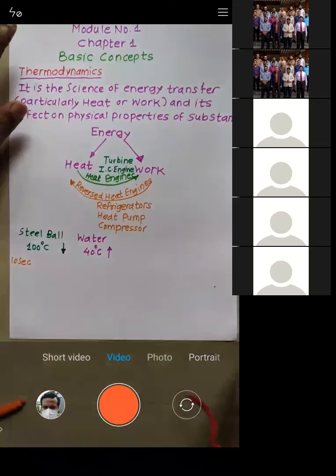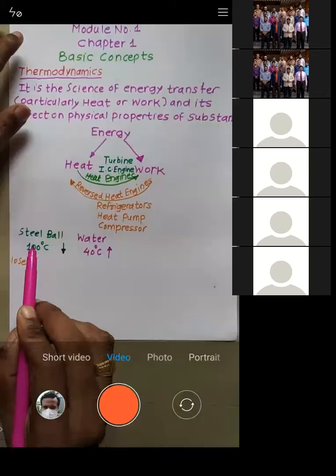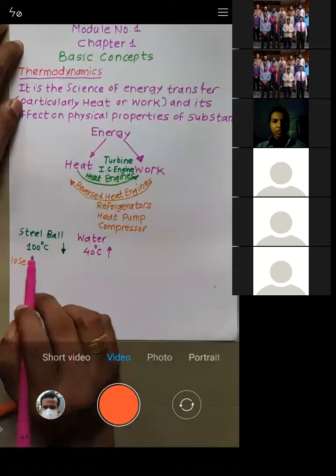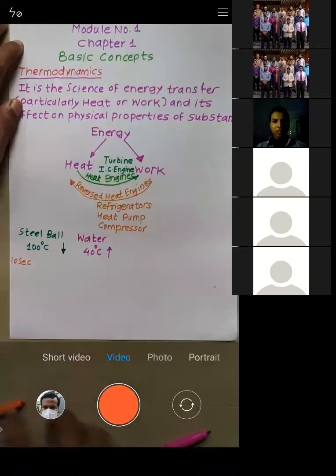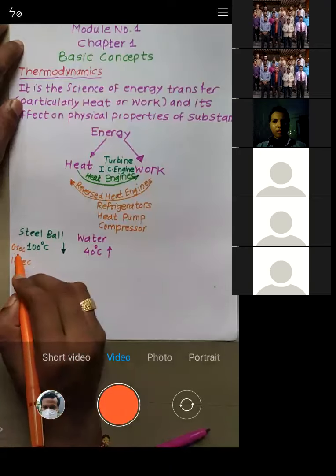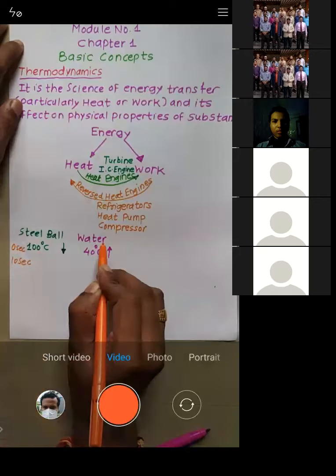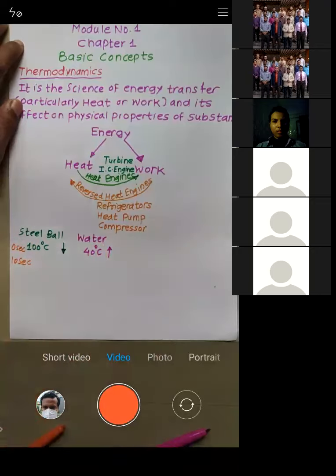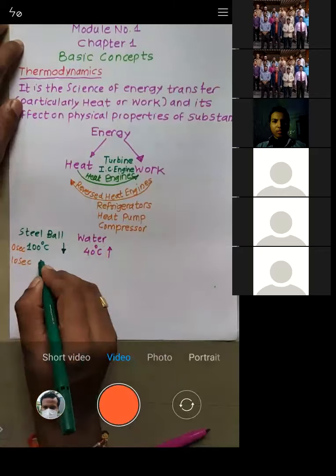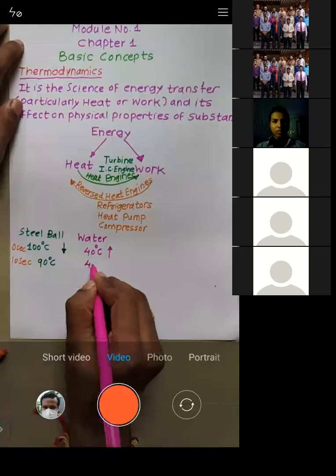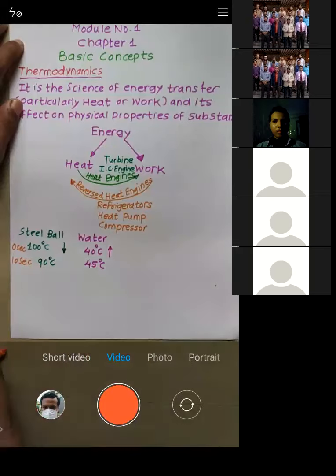Because naturally, heat will be transferred from higher temperature to lower temperature. So the steel ball will start giving its heat to the water. Let's consider this as 0 seconds. At 0 seconds, when you put the steel ball into the water, the temperature of the steel ball was 100 and the temperature of the water was 40. After 10 seconds, the temperature of the steel ball has dropped to, let's say, 90 degrees Celsius, and the temperature of the water has increased to 45 degrees Celsius.